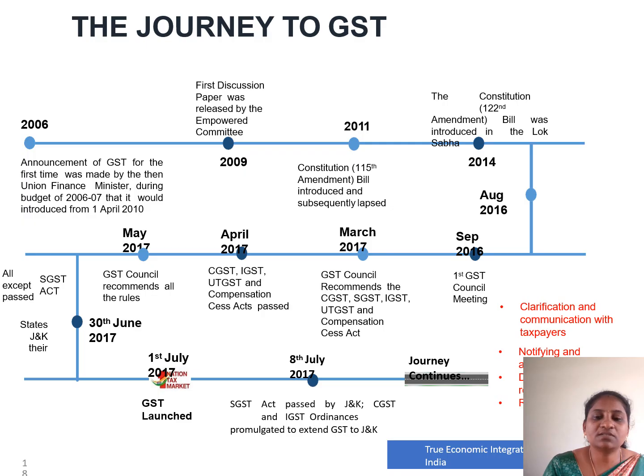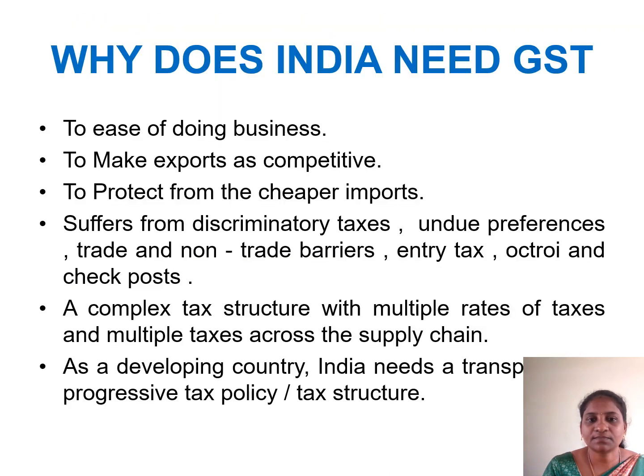And on 30th June 2017, they said that they were going to exclude Jammu and Kashmir under this GST. On 1st July 2017, they launched this GST, and till now we are following the same process as one nation, one tax, one market system.